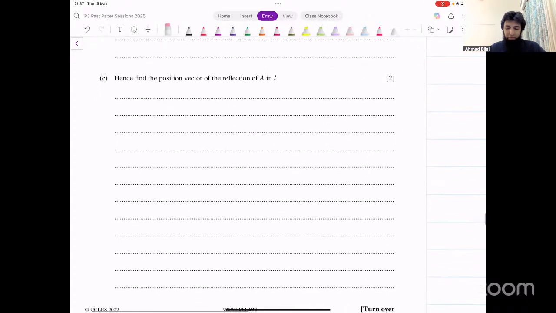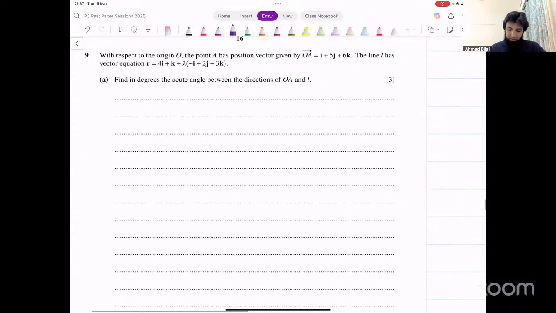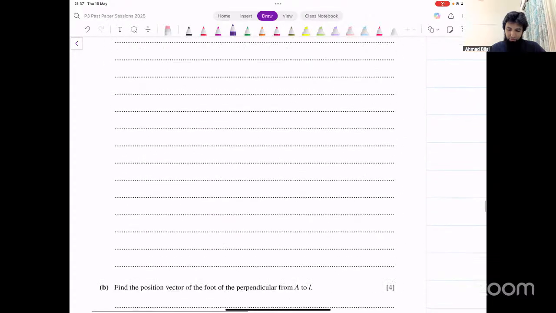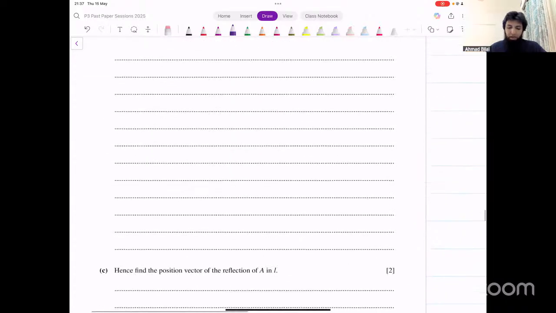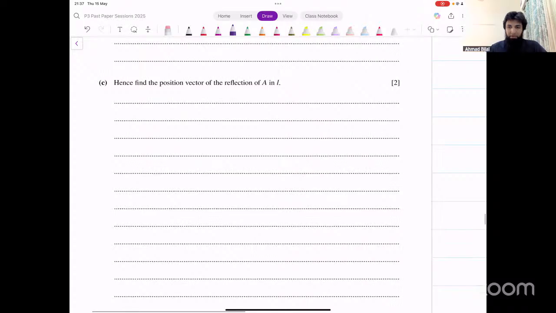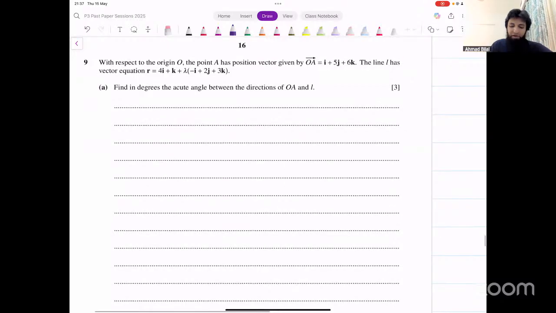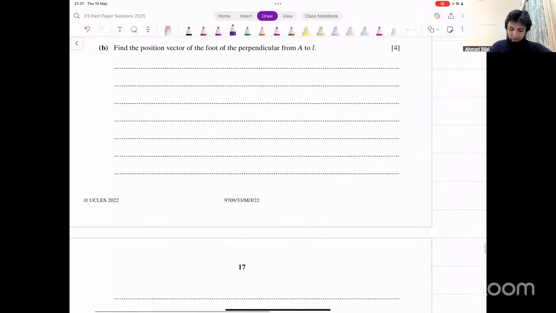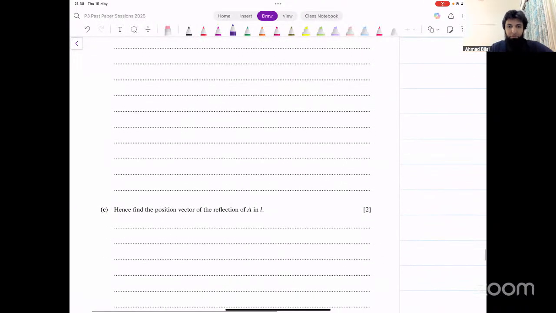Reflection of A in L. Okay, I'll tell you about this part maybe. You found the point of intersection, have you? No, you haven't. But you found the foot of the perpendicular. Okay, all right. So I'll just assume some numbers for you, because I've not done the first two parts, or maybe you can tell me the answers. Does anyone have the answers for the first two parts? In fact, not the first part, just the second part, foot of the perpendicular. What's the answer for that?